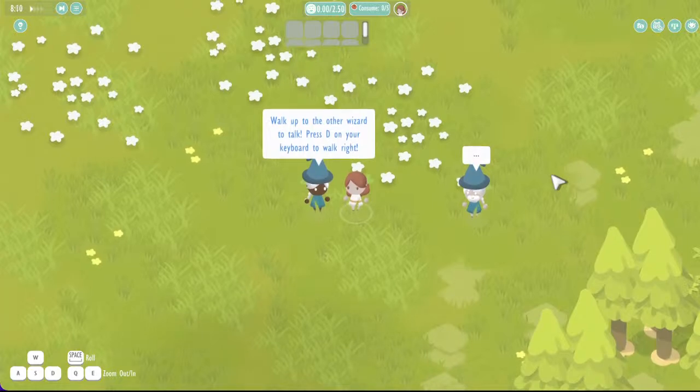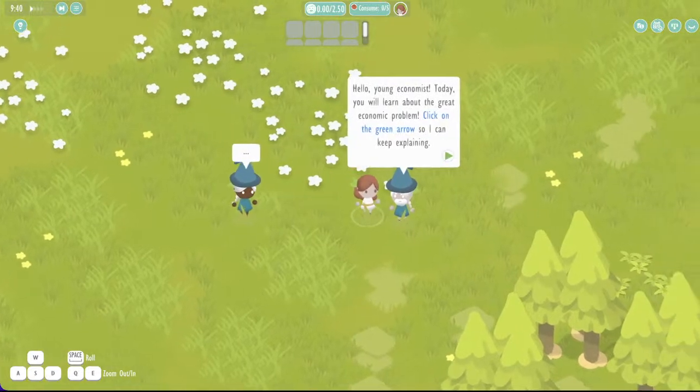First of all, one thing to keep in mind is that these levels are completely self-contained. So all the information that you need to play this level is available in the level itself. You don't need any other tutorial. In this case, the first wizard is telling me to press the button D. You can also use the arrow keys in your computer to walk to my right. And so that's what I'm doing, walking to my right.